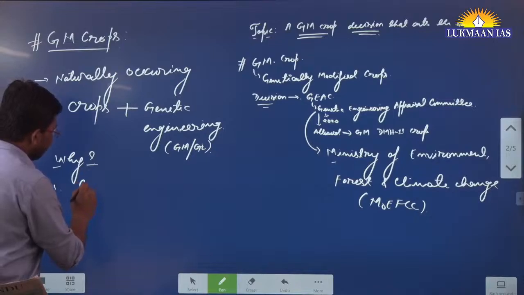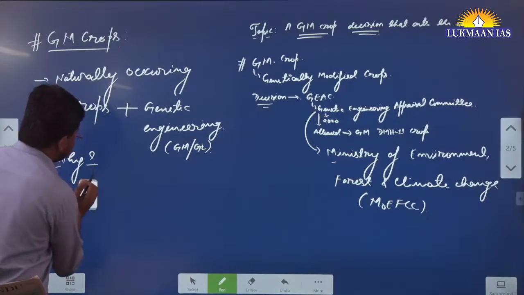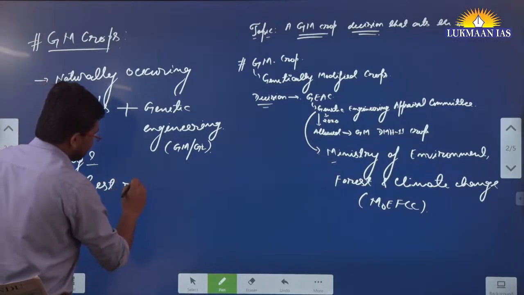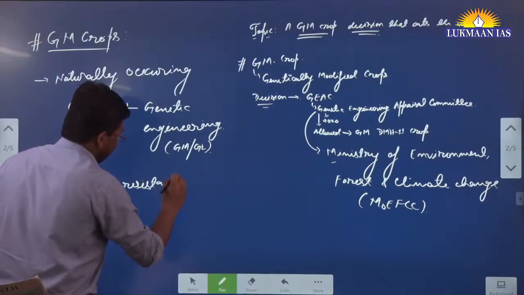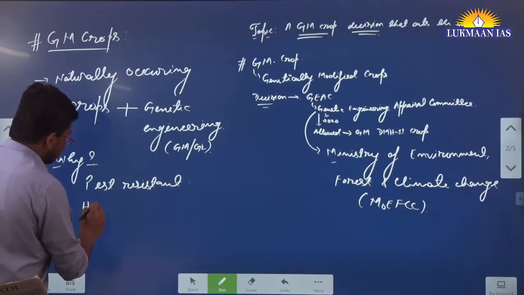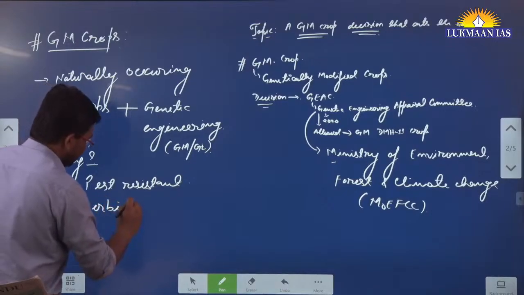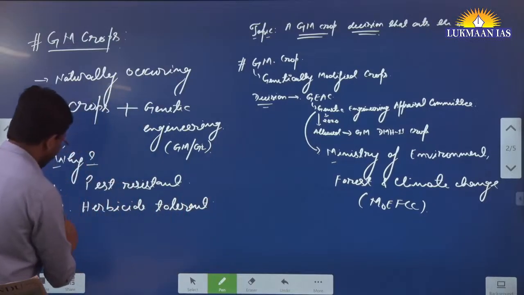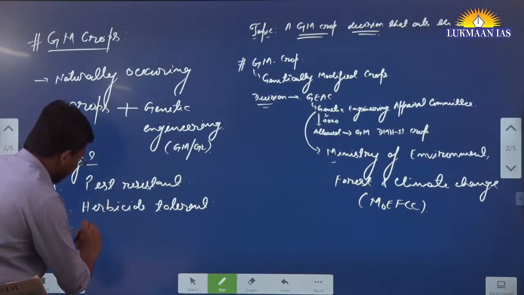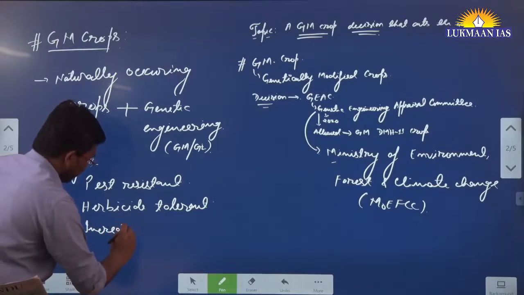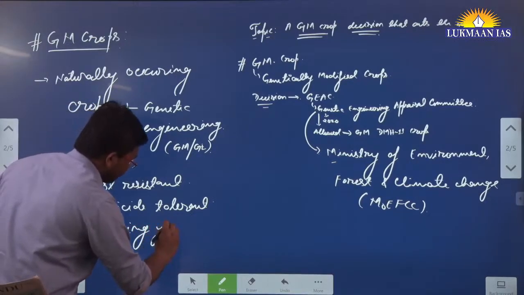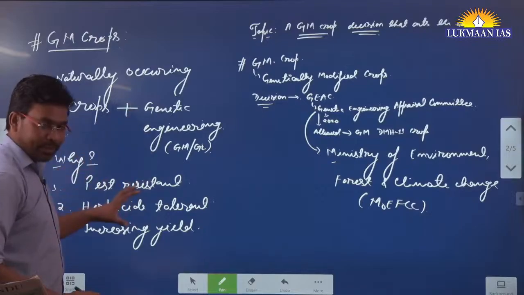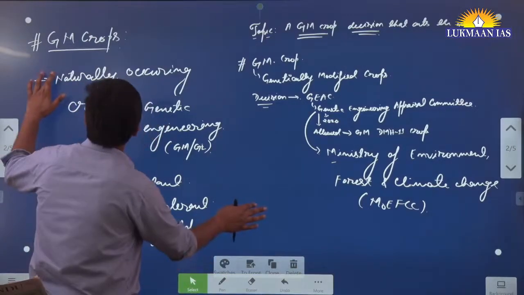One of the things is we make the crops, let's say, pest resistant. We make them herbicide resistant, also herbicide tolerant. We do it for increasing the crop productivity, for increasing yield. In simple terms, we say yield. So for these purposes, we do genetic modification.